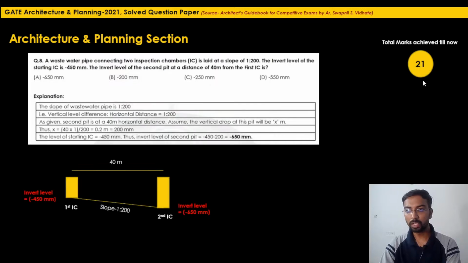So total marks achieved till now 21 marks. Here question, option A is the correct suitable option. So very simple question, 8 questions for 1 mark each. Just we have to carefully read the question. Most of the time it happens that in the hurry people will answer this option B as the correct answer. But see, they have asked the invert level. If they have asked what is the drop level for this particular second IC, then the answer would have been -200 mm. But as they particularly asked the invert level of the second pit, here the answer will be -650 mm. So total marks you have achieved till now will be 21 marks.